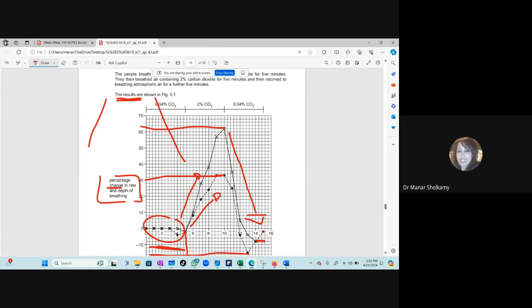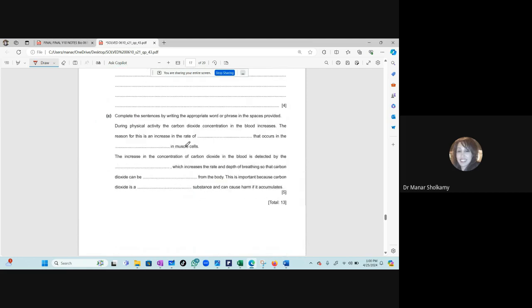If you have two graphs, one is above the other, so A is growing. They're both going up, they're both increasing, but A is faster than B. If you have two graphs going down, then B is going down or decreasing faster than A. If you have two graphs that meet at a certain point, then they both meet at a certain temperature or a certain point. This is when two graphs meet. When I have maximum height, this is optimum. So I think you know how to describe graphs very well, and numbers, numbers, numbers.